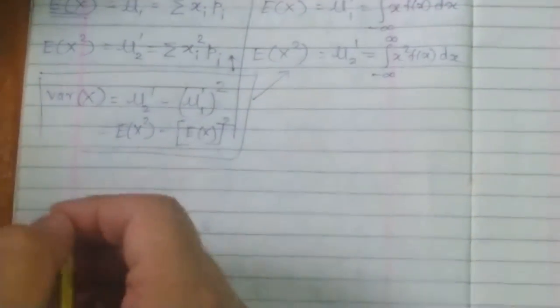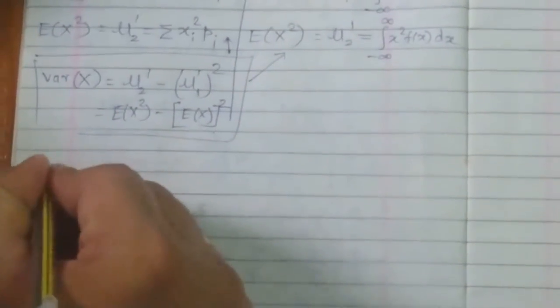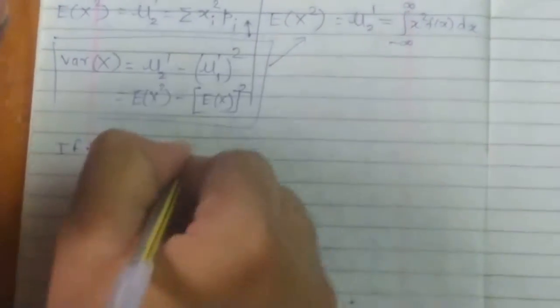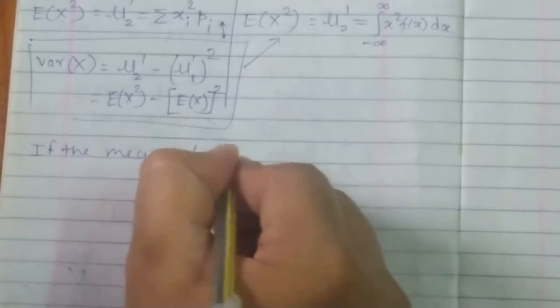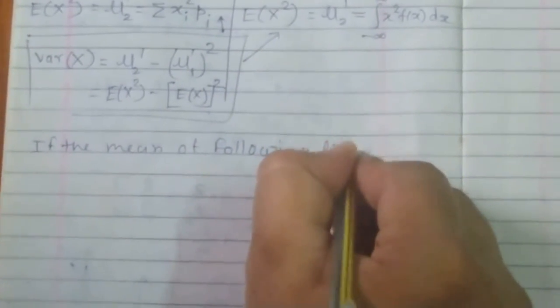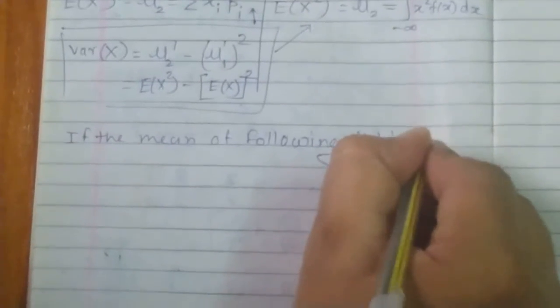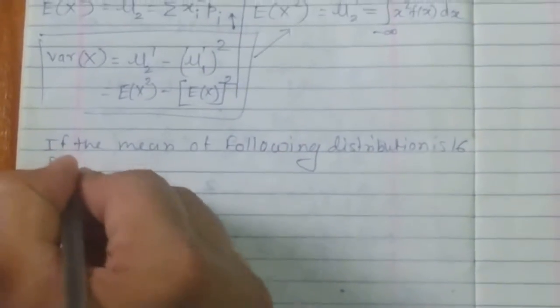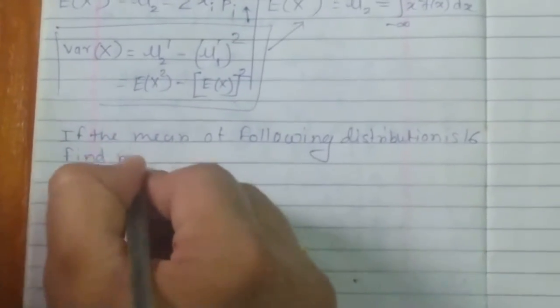Now let's move to one problem based on this. If the mean of the following distribution is 16, find the values of m and n.